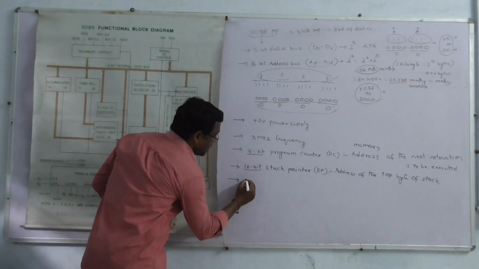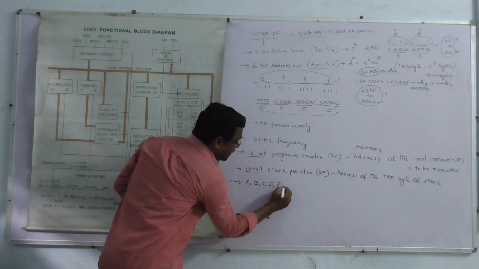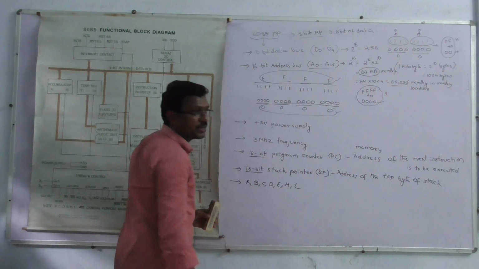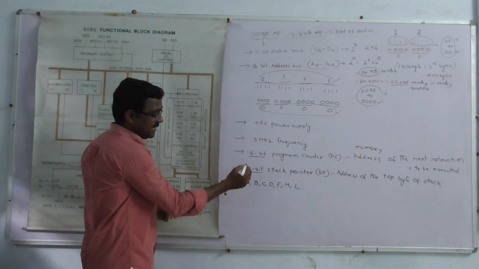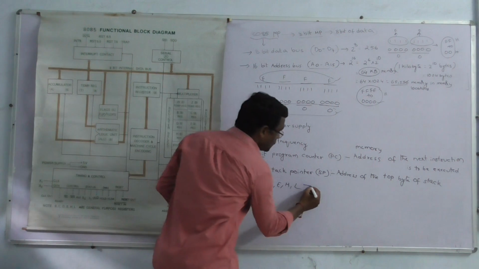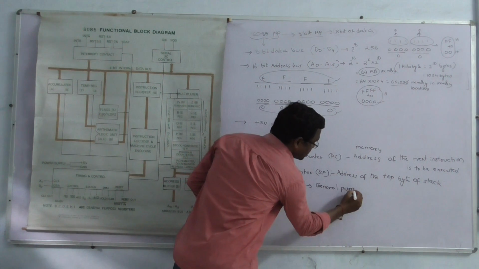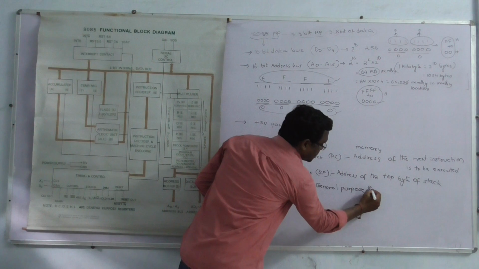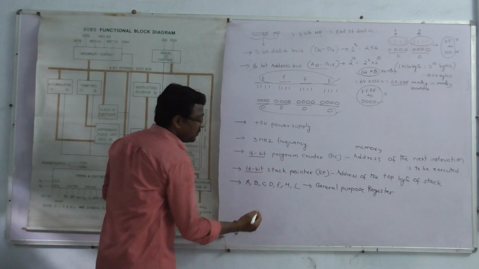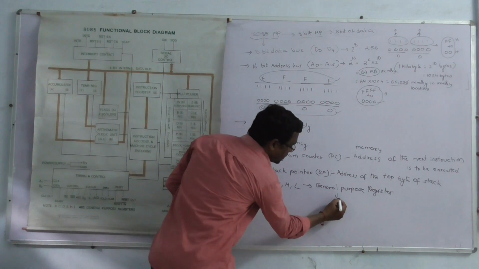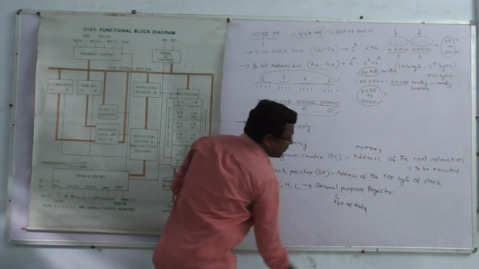General purpose registers are A register, B register, C register, D register, E, H and L. A means accumulator register. These are also registers. They can store information temporarily. How much information? 8-bit of data.